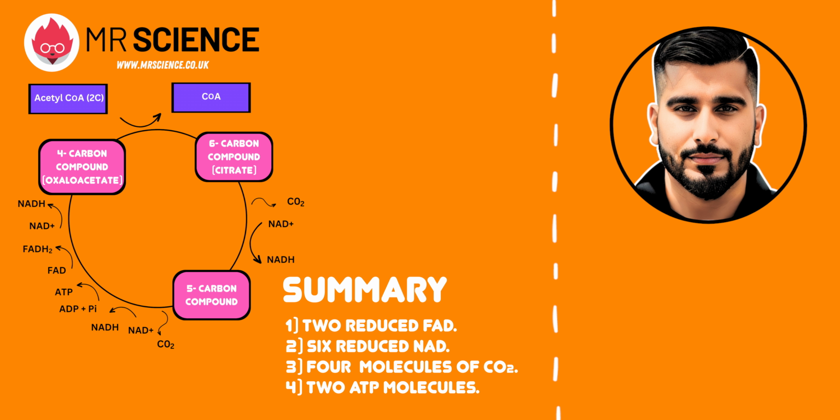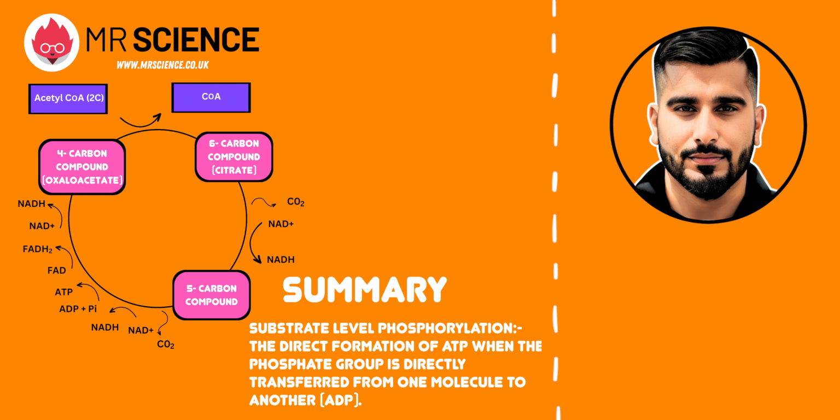In the production of ATP, I refer to this as substrate level phosphorylation. This is when the phosphate group is directly transferred from one molecule to another. The coenzymes produced in the Krebs cycle play a crucial role in the subsequent stages of cellular respiration, particularly in the electron transport chain, where they contribute to the synthesis of ATP.